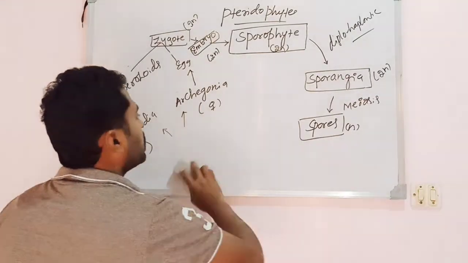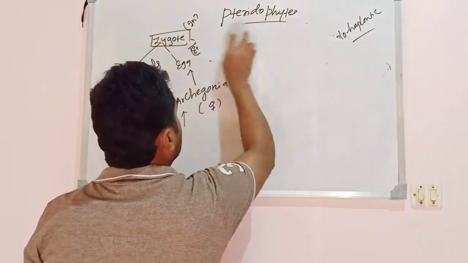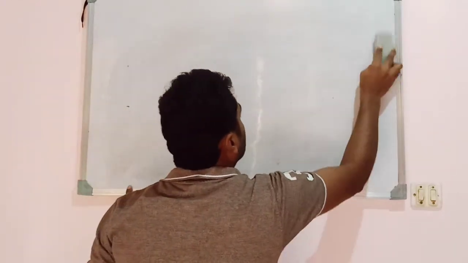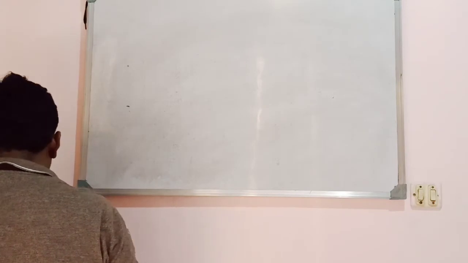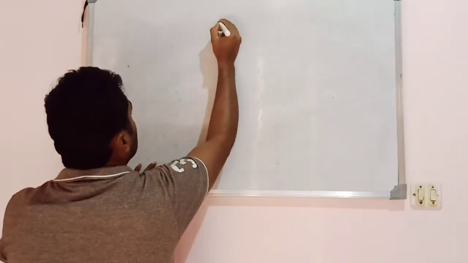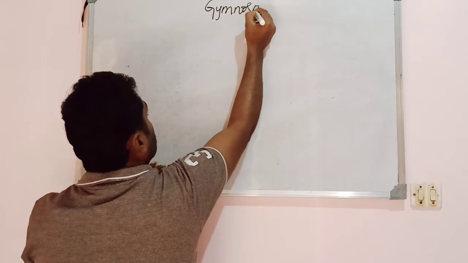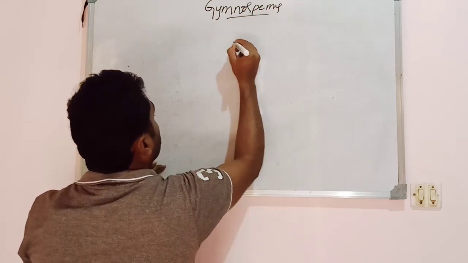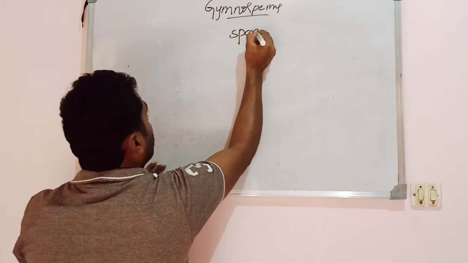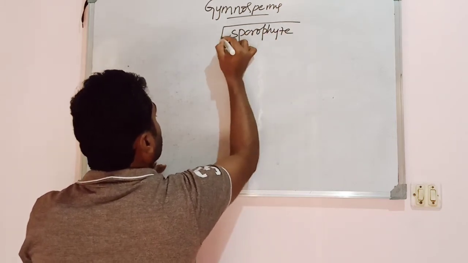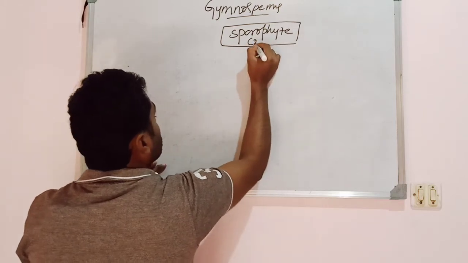Then when we see the life cycle in gymnosperms, also in gymnosperms the dominant plant body is the sporophyte, and that is a diploid one. In gymnosperms also the diploid plant body is the dominant one, that is the sporophyte. From pteridophytes onwards the plant body is a sporophyte and this is diploid in nature.